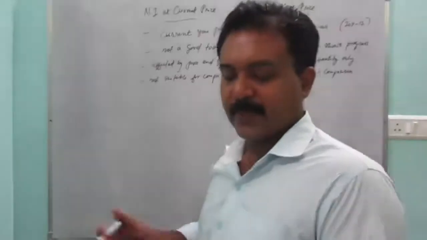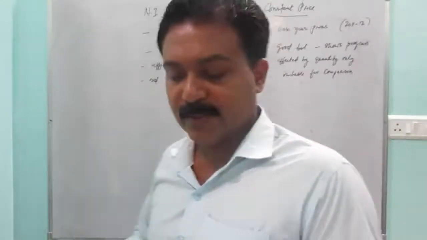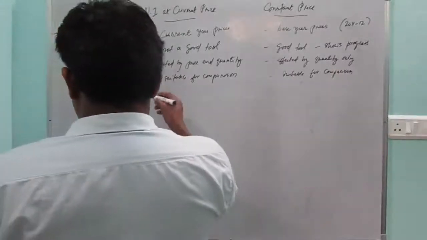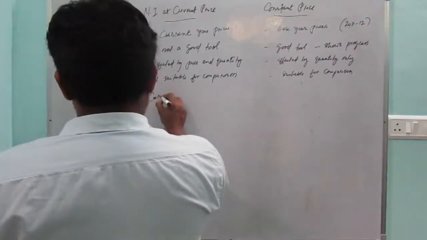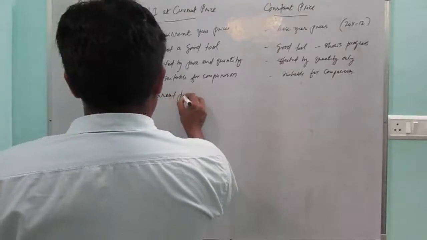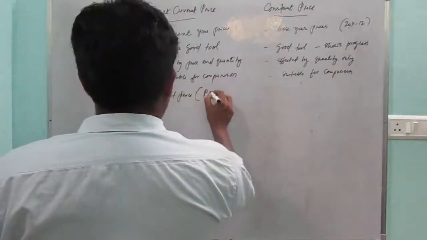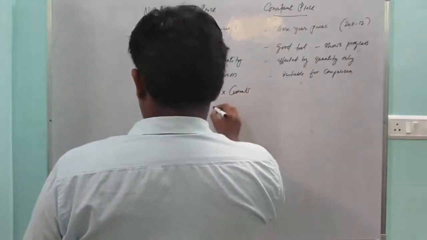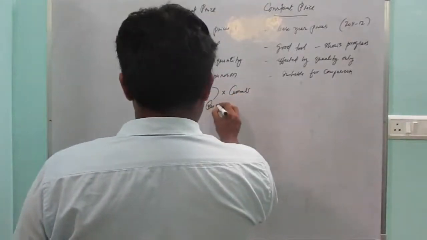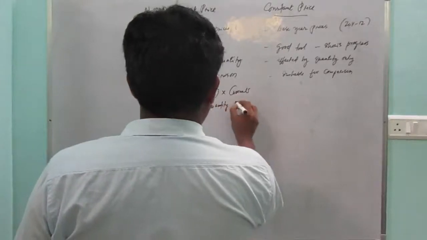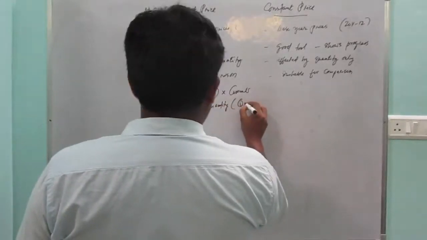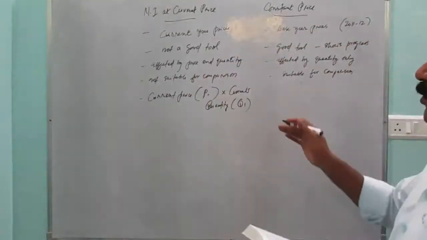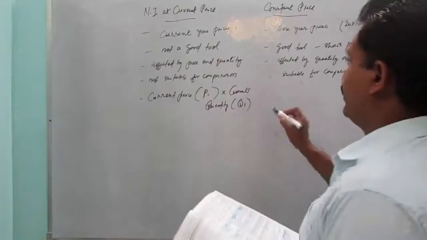And then, how is current price calculated? Current price, that is P1, into current quantity, that is Q1. Current price into current quantity.